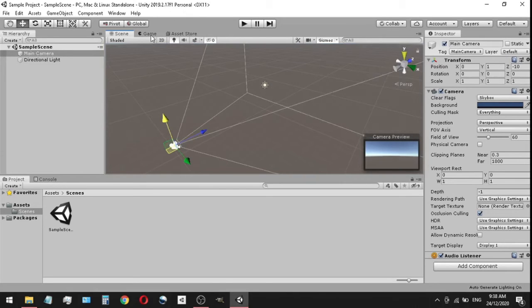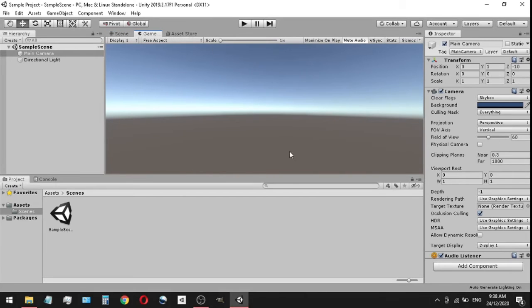So if we were to go into our game tab now, we would actually see how it would look from a player's perspective.